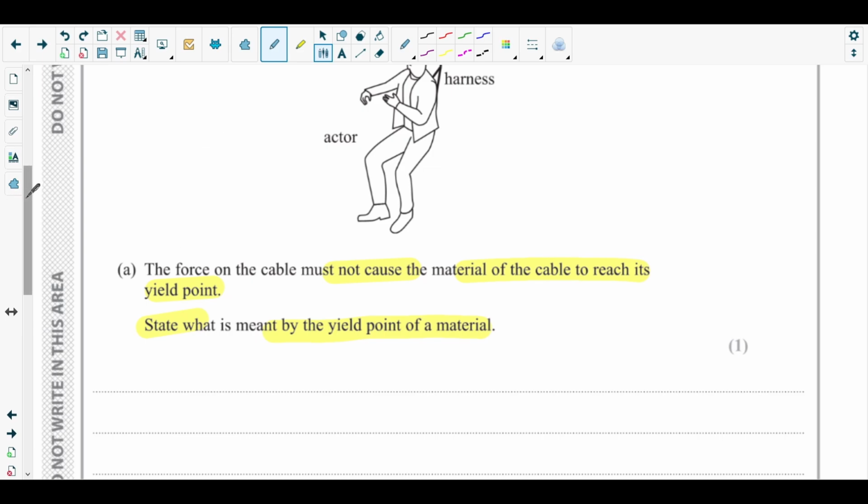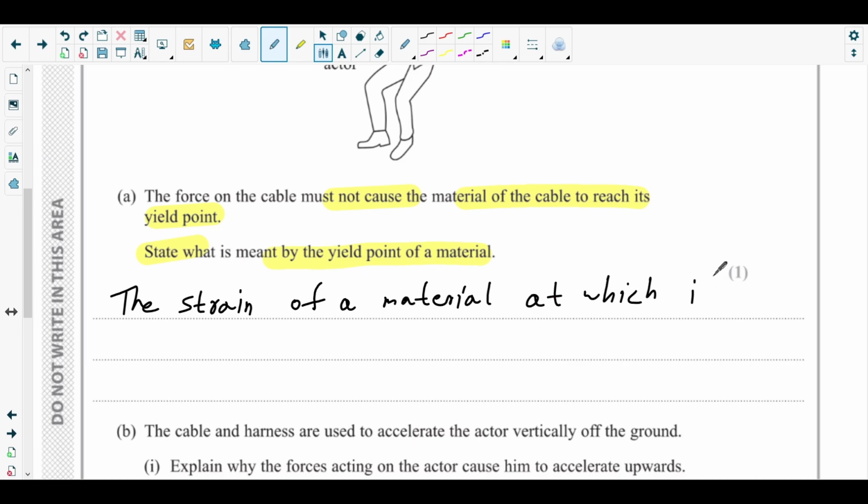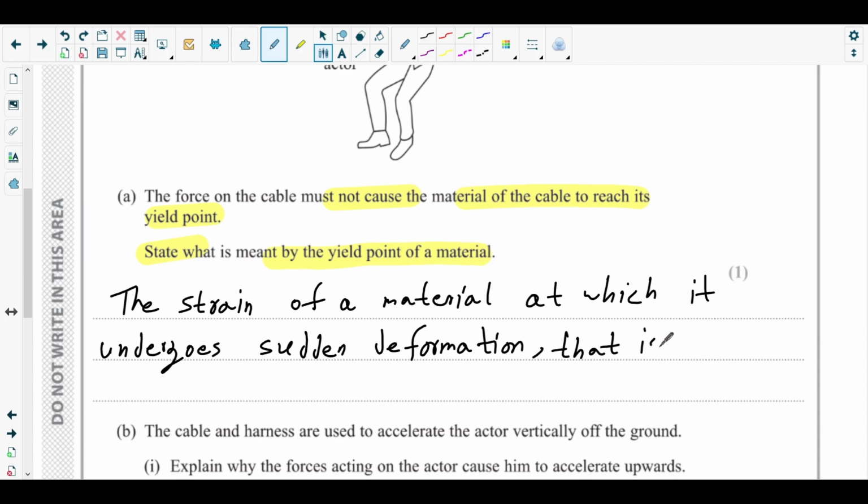Okay, so we can say that here, what is yield point?